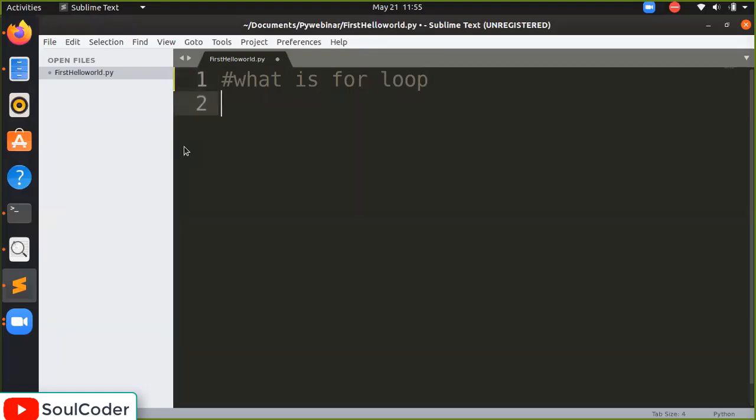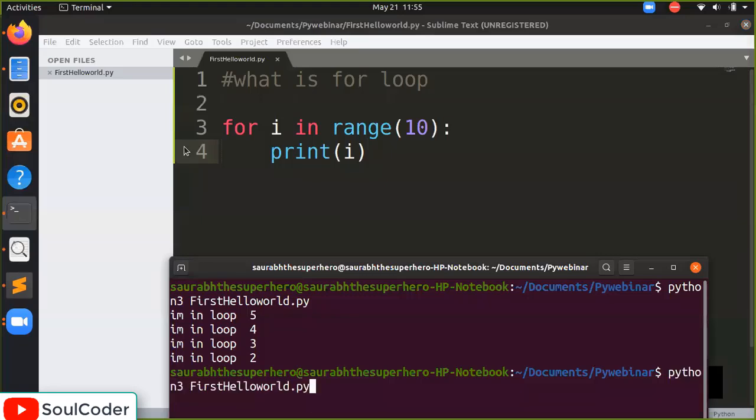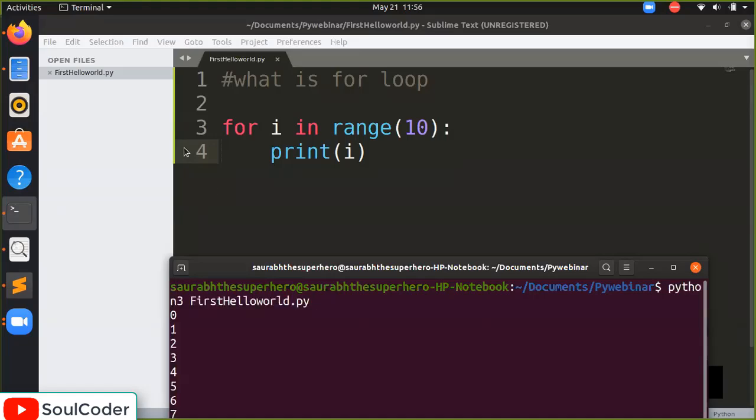So what is a for loop? Basically, we say for i in range 10, and we put the colon here, just like the while loop, and we will print i. Let's see what the output will be. If you are not getting it, we will discuss again what exactly is happening. Let's run it. I am clearing the terminal and running it again.